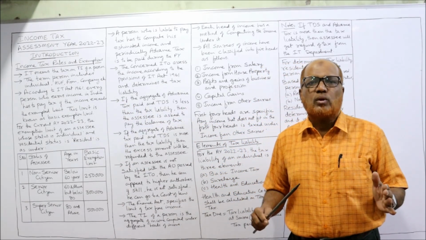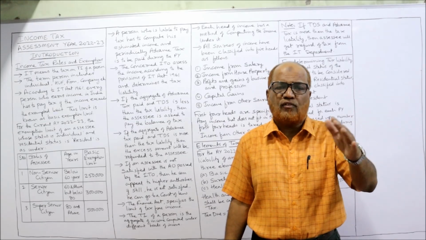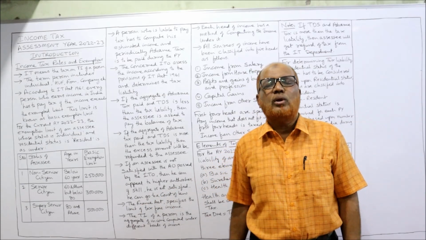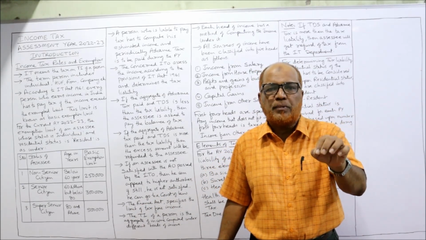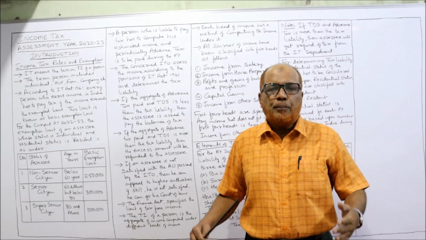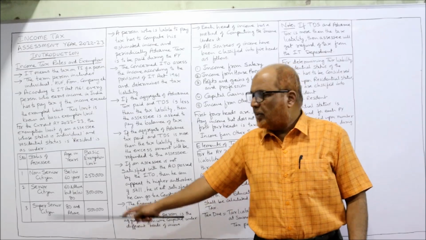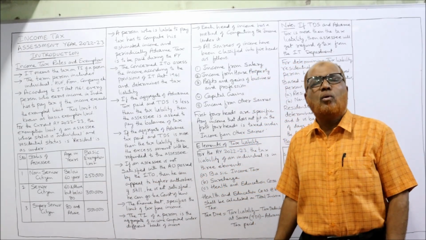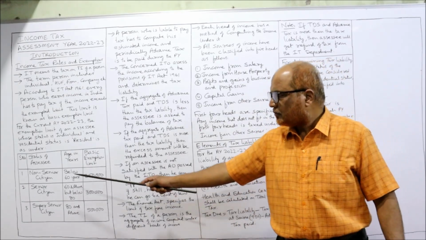The provisions which I am going to explain here will not apply for HUF or firm or company. This provision is only for individual, and the residential status of the person is resident. A person may be resident or non-resident. But this exemption limit will be applied only if the person's status is resident.